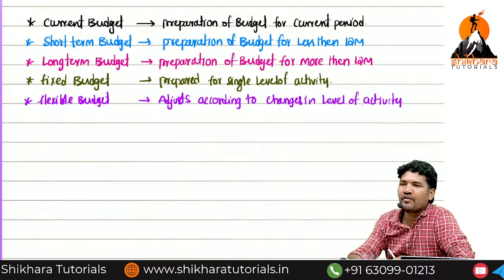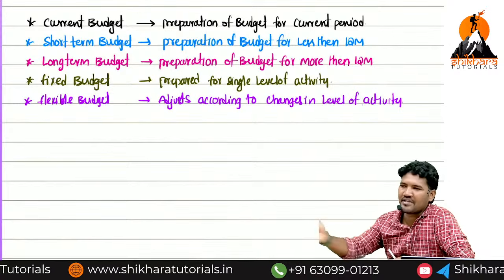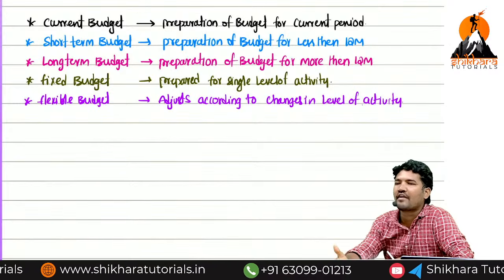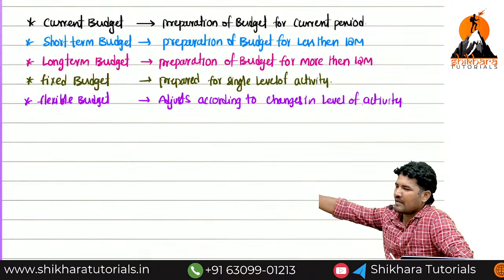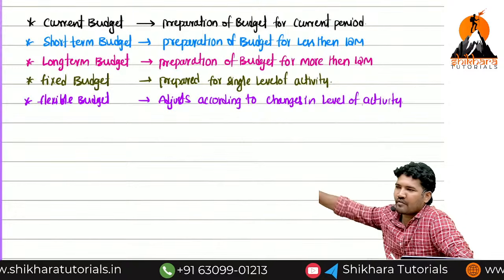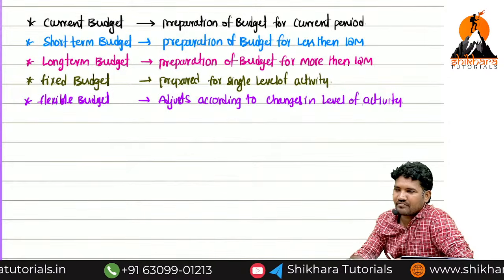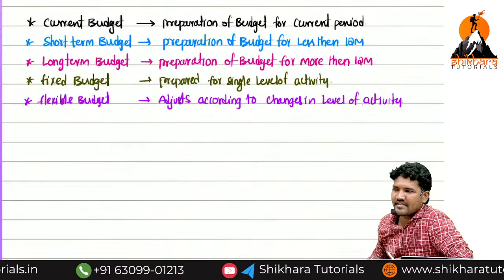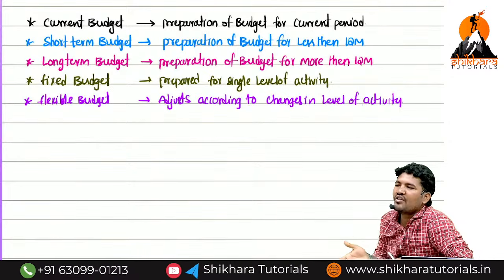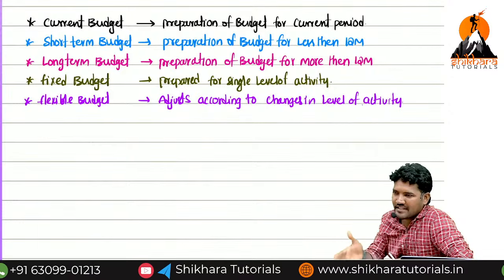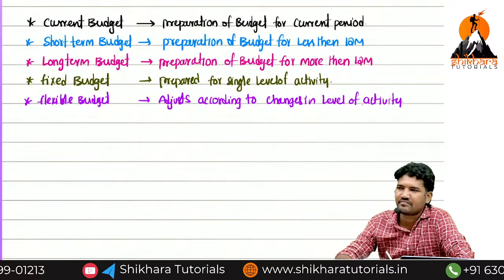So in a simple sense, if you are preparing for more than one level of activity, that is called flexible budget. If you prepared only for one level of activity, that is called fixed budget. Are you guys clear? These are the professional words. For MCQ purposes only I wrote these professional words. In MCQs, they will not give that kind of simple sentences. They will give this kind of professional sentences. But what is the general meaning of flexible budget? If you prepared budget for more than one level of activity, that is known as flexible. If you prepare only for one level of activity, that is called a fixed budget. Are you okay now?